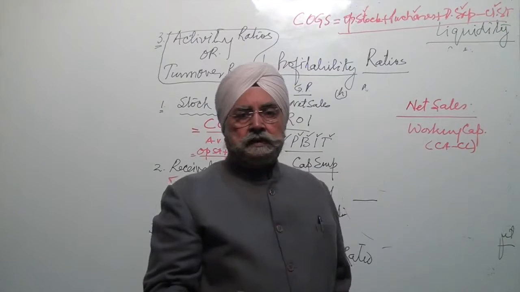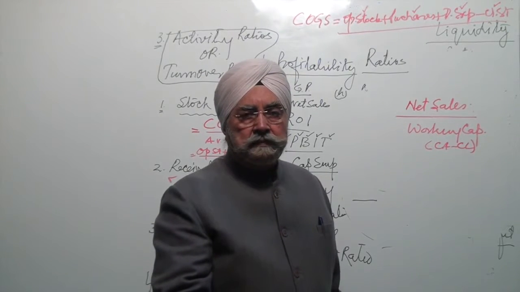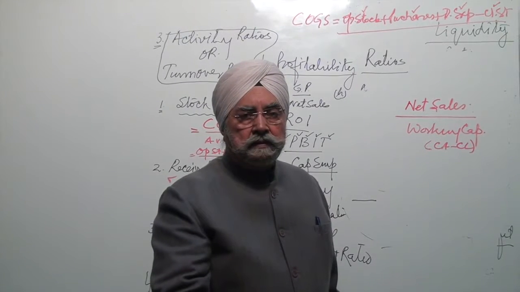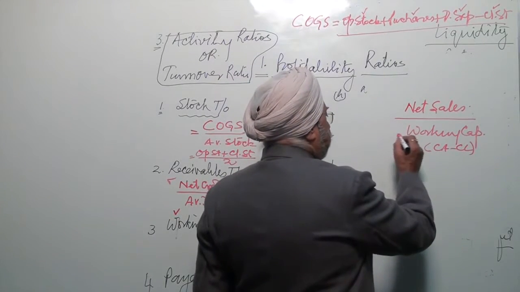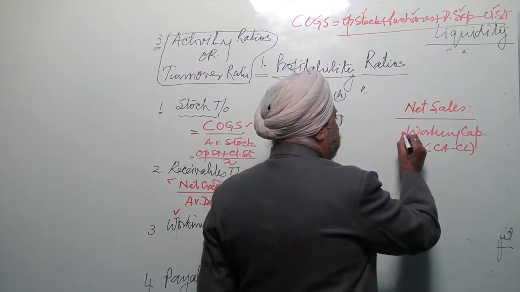Current assets minus current liabilities. That is working capital.